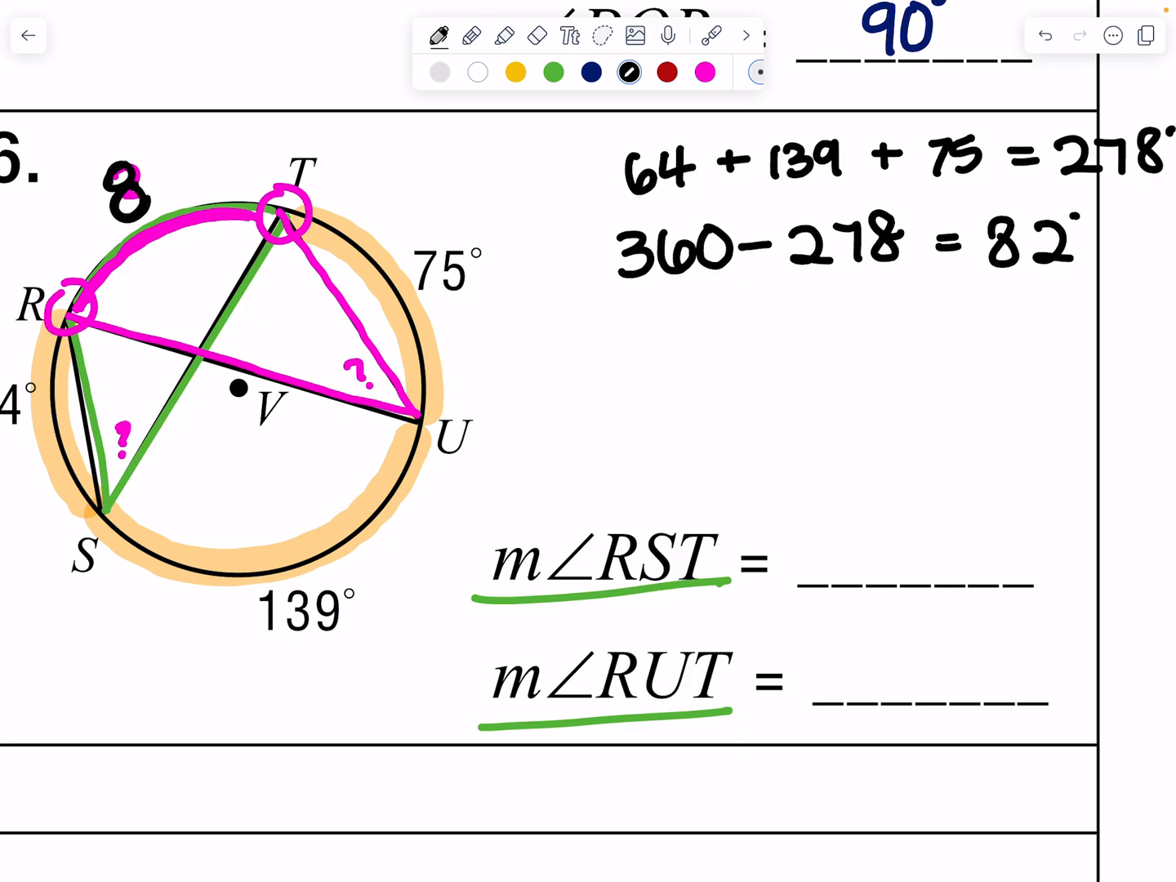So that's not my final answer. If the arc is 82 degrees, remember from the previous one, its inscribed angle is half of that, which means this is 41, and this is also 41 because these are the same measure because they share an arc.